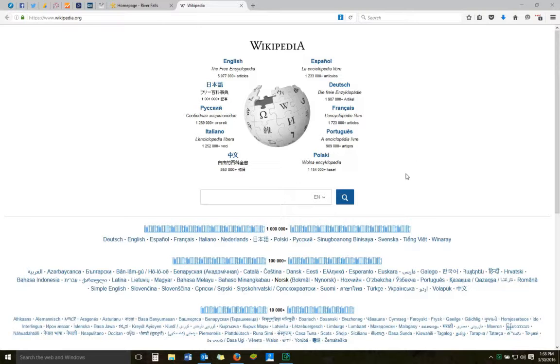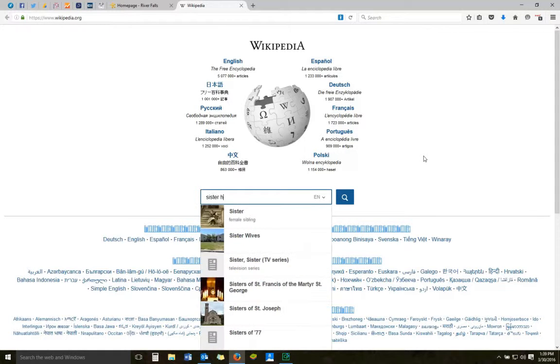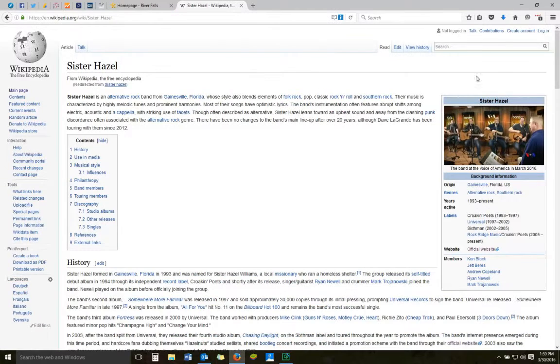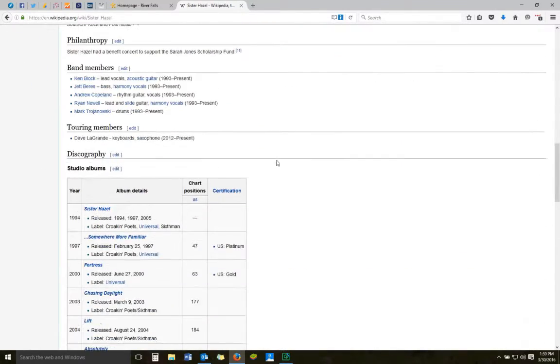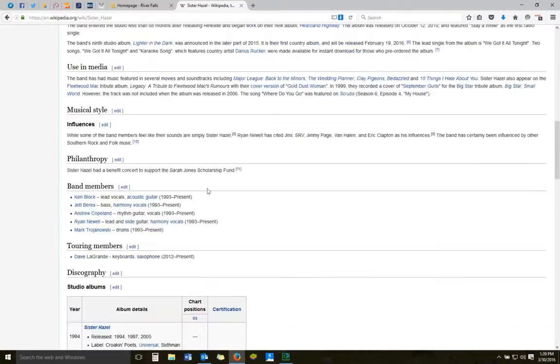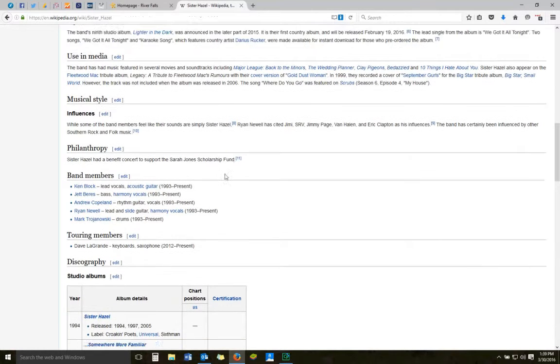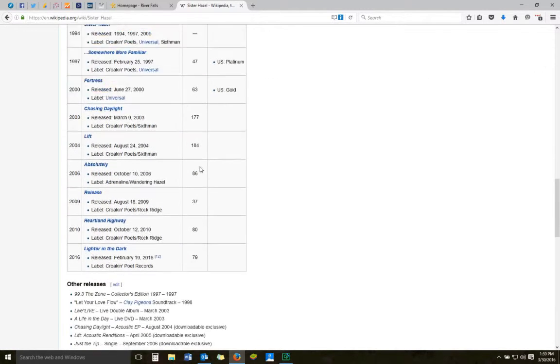Now, there's a bunch of ways that you can find articles to write about. If there's a topic you're interested in, you can start reading about that and seeing what areas need work. And one area to look for would be red links. So if, for example, my favorite band is Sister Hazel, I'm going to look them up. As I start looking through this Sister Hazel article, I'll see that they've got a lot of stuff. Most of these areas have a lot of content, but here their philanthropy is not a big area, so that might be an area to explore.